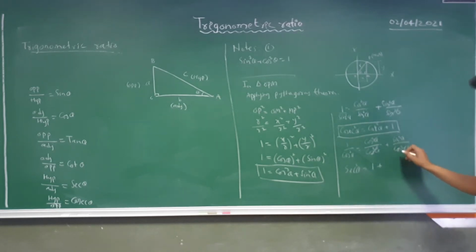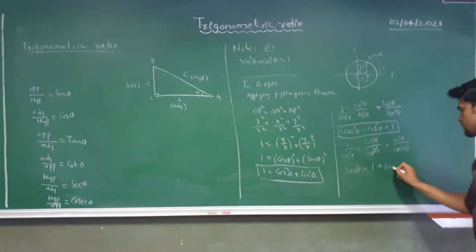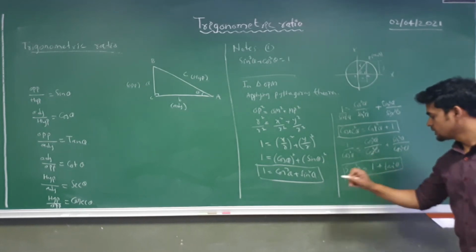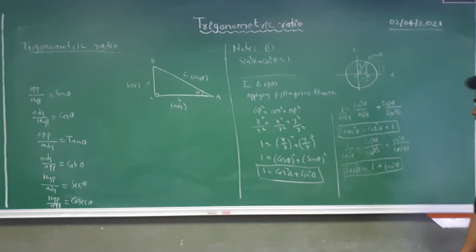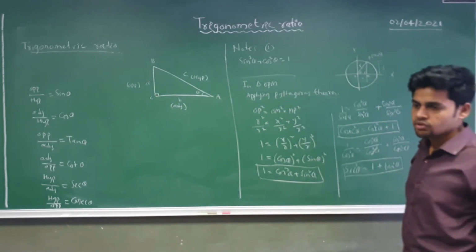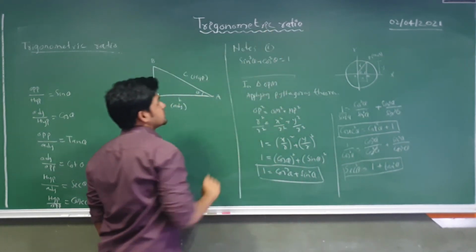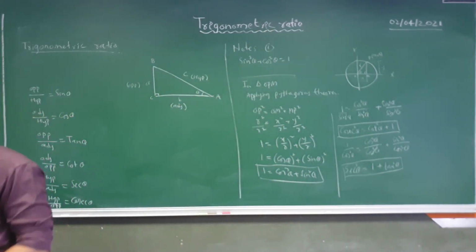And here sin by cos is nothing but tan square. So we got the third trigonometric identity, that is sec square theta is equal to 1 plus tan square theta. You may note this down, and we will talk about note number 2.